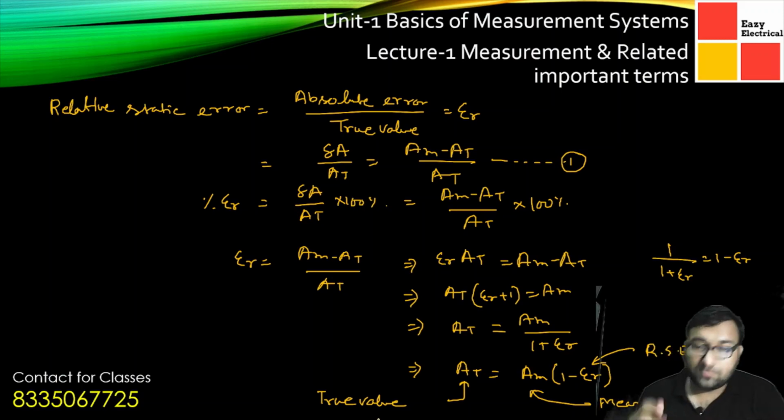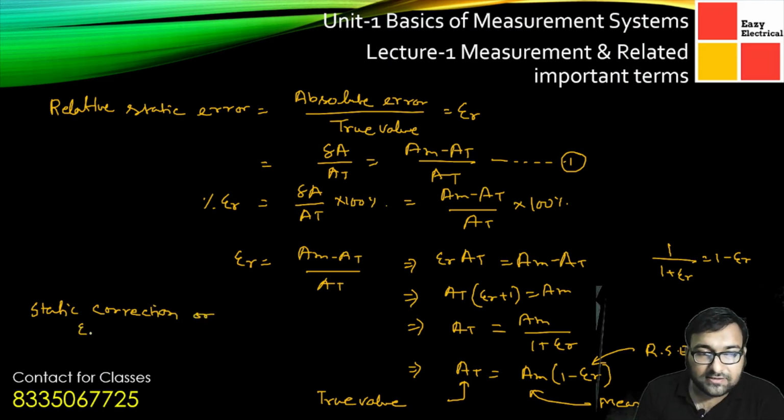Now to get a simple idea, I am also adding another point, that is static correction, or delta C. Basically delta C is represented as delta A but with a minus sign.